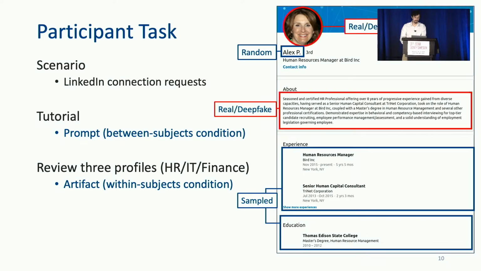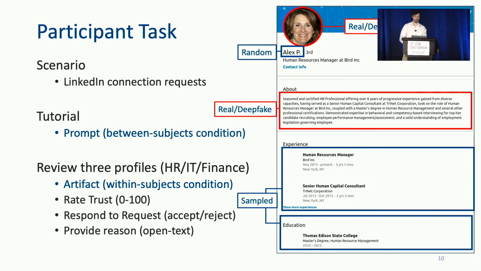However, the self-summary and the image are created from either a generated deepfake or a real piece of human data. For instance, the profile image is either sampled from a real public dataset of human faces or generated from a facial generation algorithm. Similarly, the summary text is either human-written or deepfake generated. For each of these profiles, participants report their trust in the profile, whether they will accept or reject a connection request, and their reasoning for their behavior.